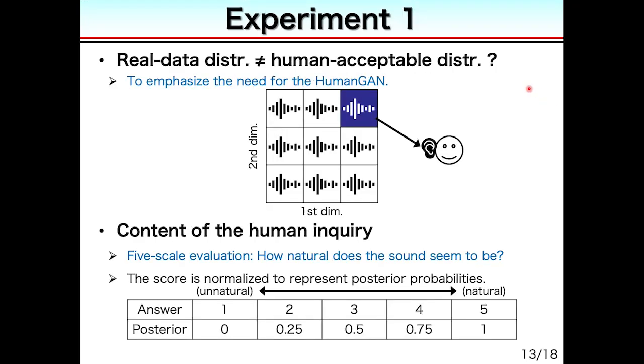The first experiment compared the real data distribution and the human acceptable distribution. This experiment emphasizes the need for our HumanGAN. The data space was divided into grids, and we synthesized the waveform for each of the grids. We asked crowd workers how natural the sound seems to be, and the crowd workers rated from 1, which means unnatural, to 5, which means natural. Finally, the obtained score was normalized to represent the posterior probability of each of the grids.